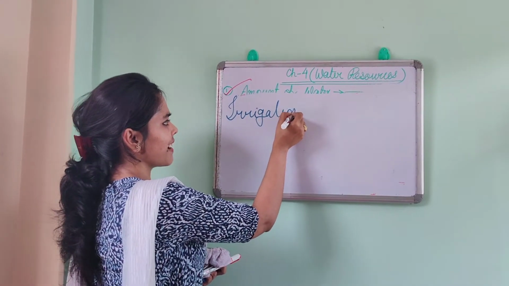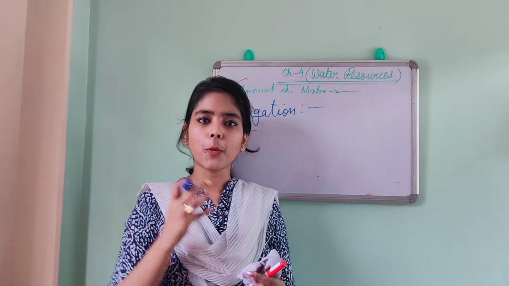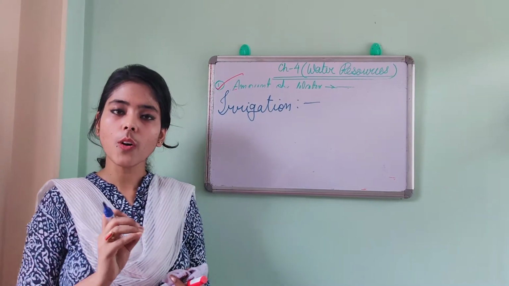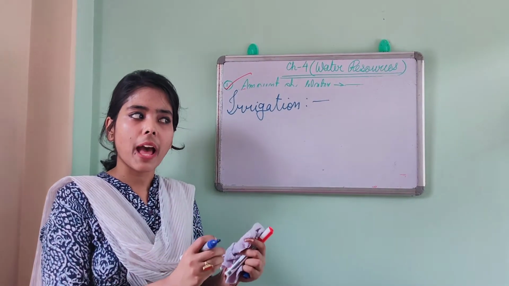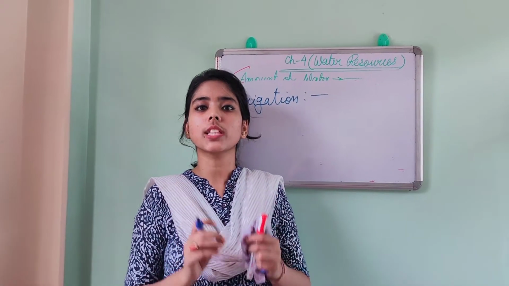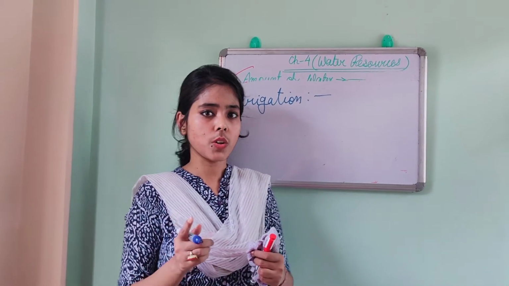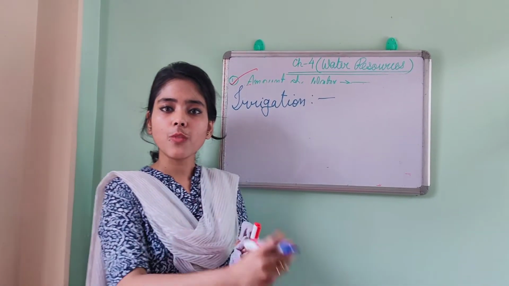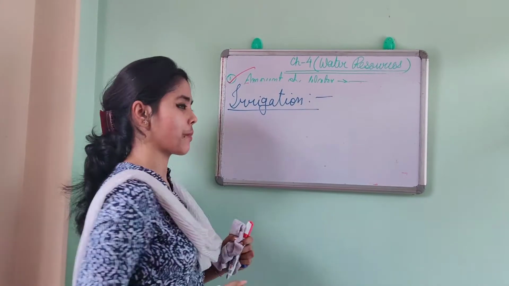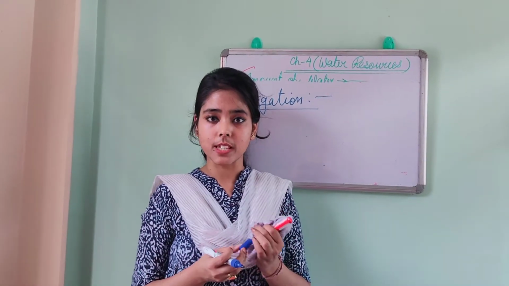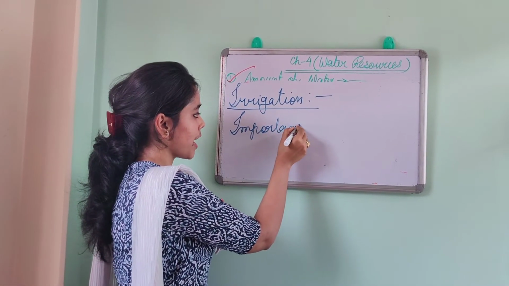Now what do you mean by irrigation? Irrigation means the application of giving the proper amount of water to the plants. Now here one word I have used, that is proper. Why proper? Because every plant has a specific capacity to hold the water. If you overwater that plant, then that plant can be hampered. Okay, so here you have to give the water to a specific type of plant at a particular amount. That is known as irrigation. Now how does irrigation help? Okay, why is it important? So one point is there, why it is important.